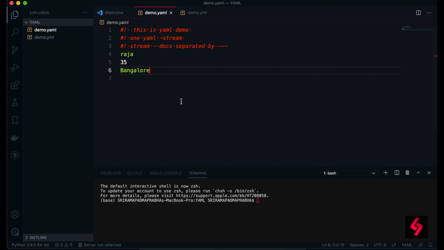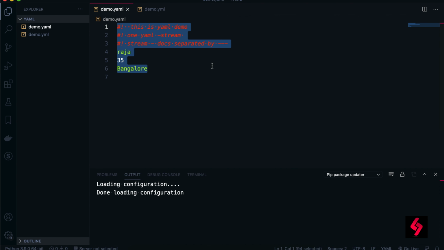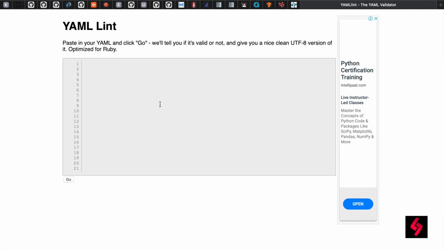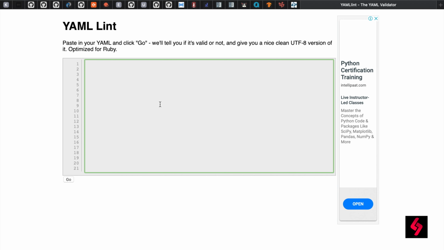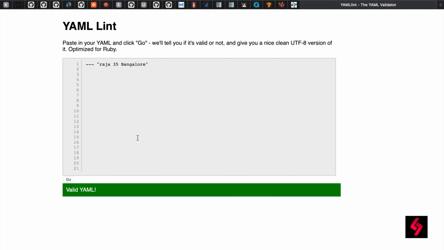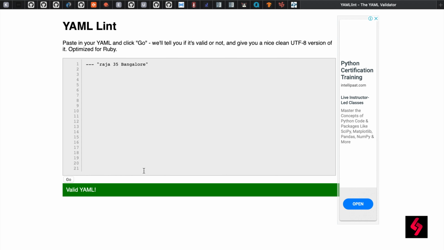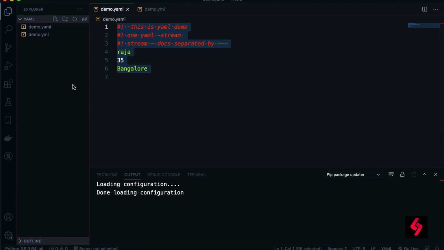When I write this data, the question comes to you: how do I validate this YAML file? How can we validate this data? I'm just copying this entire data and validating it from an internet website, yamllint.com. You just click on go, and if you see it coming in green without any errors, that is successfully validated. But it is very difficult to go to this website online every time and validate the file, but there are some extensions which Microsoft VS Code is providing to us.